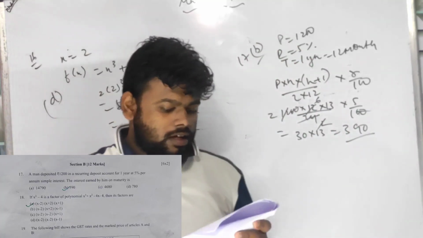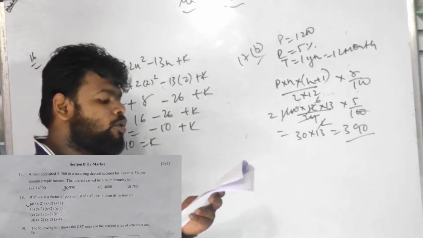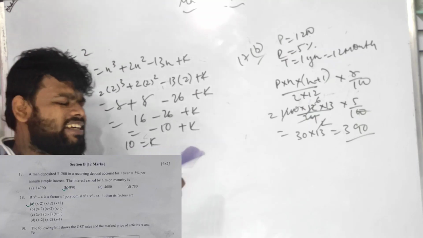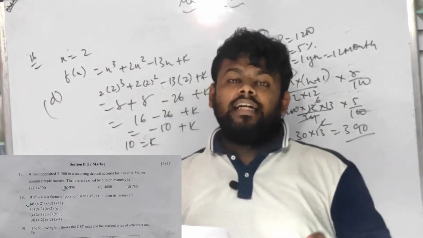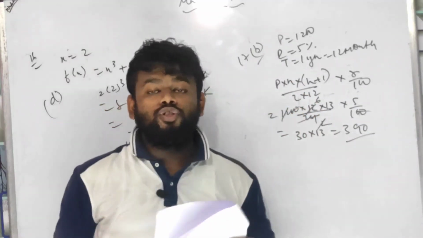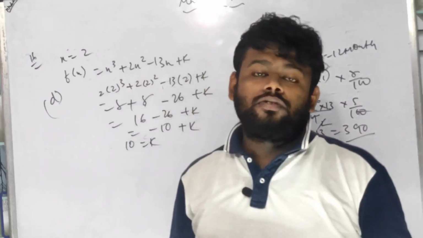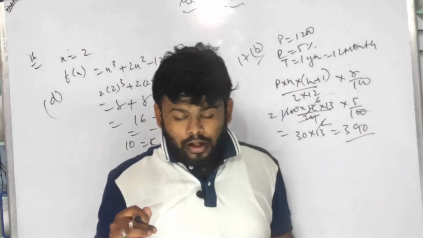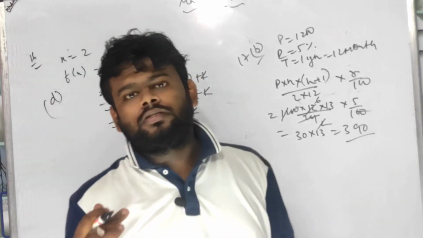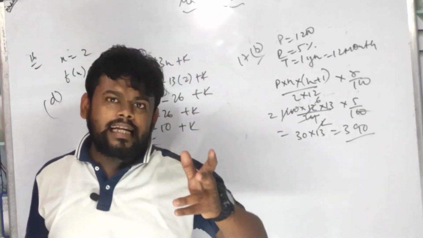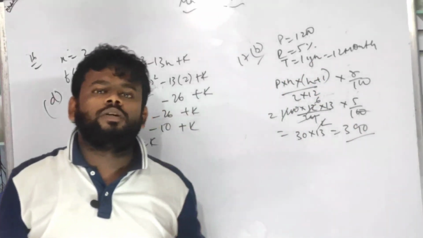390. Number 18: if x square minus 4 is a factor of the polynomial x cube plus x square minus 4x minus 4, then its factors are what? See, in such type of problem you should learn how to eliminate the MCQs. Children, always try to eliminate the options. If you can eliminate the options easily, definitely the problem will be sorted out very soon.